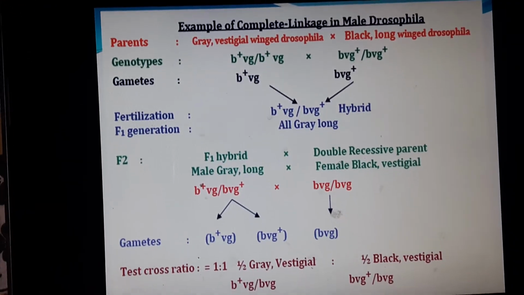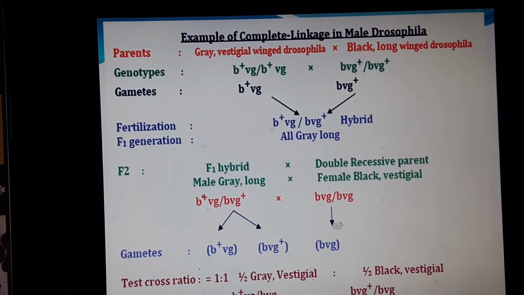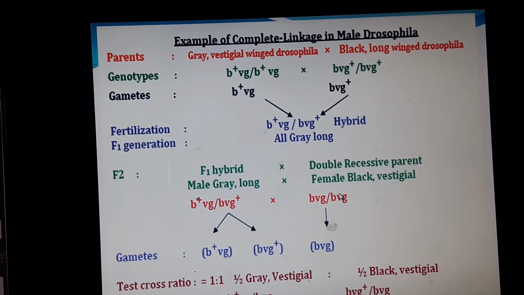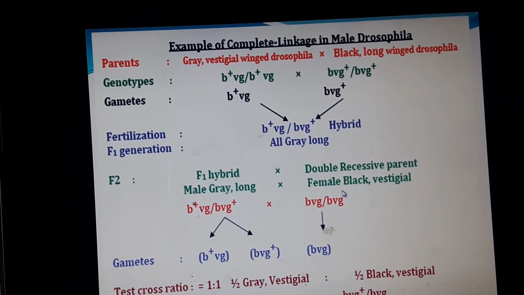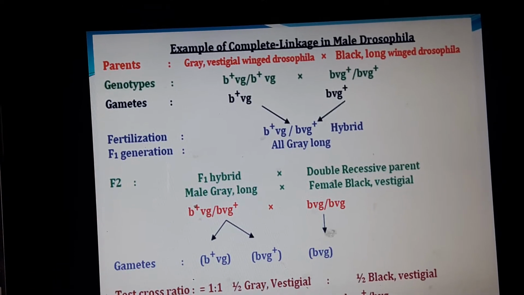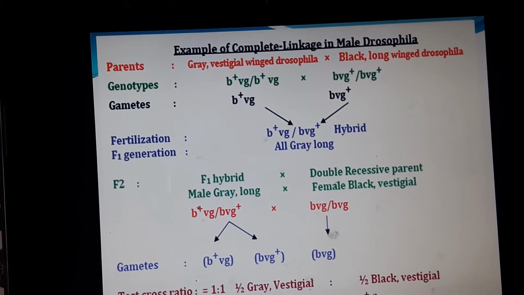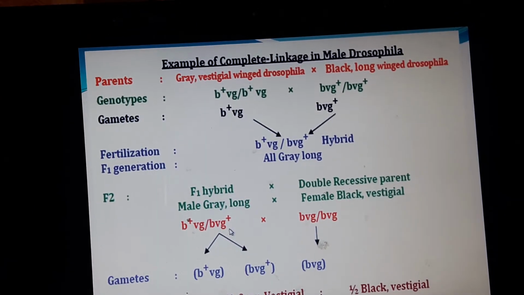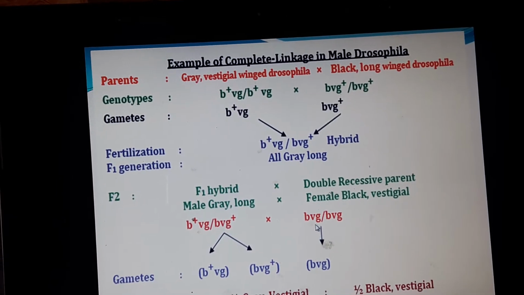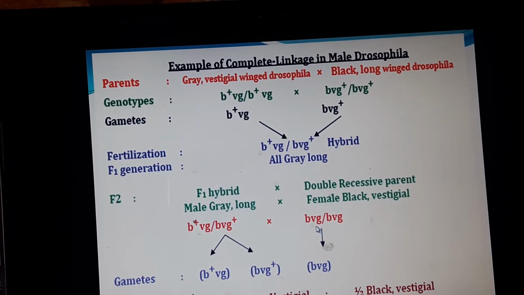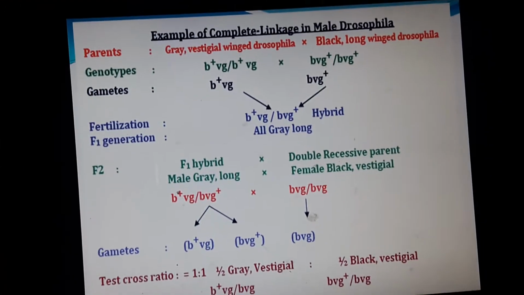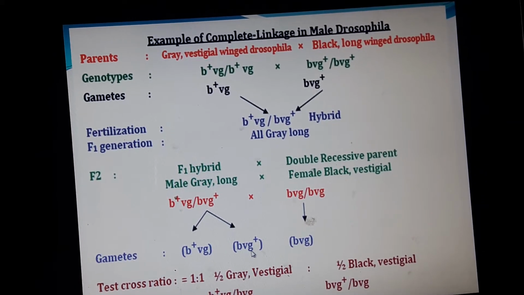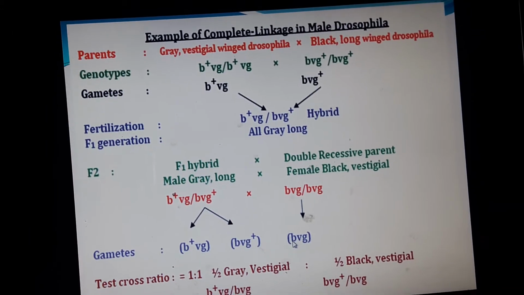Now, for the F2 generation, he crossed the F1 hybrid male, grey long, with the double recessive female, black vestigial. He chose the hybrid genotype B+Vg/Bvg+ and crossed it with the double recessive parent with genotype Bvg/Bvg. The hybrid produces two gametes, B+Vg and Bvg+, and the double recessive produces a single gamete, Bvg.